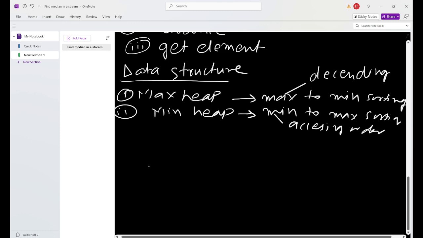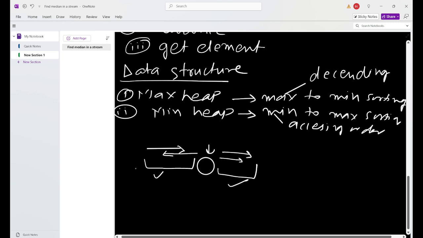Okay, so why do we need two heaps? Because you can see here multiple elements are present and we need to find the median, and the remaining elements are all in sorted order. From here to here this is in descending order, and from here to here this is in ascending order. That's why we need to take two heaps. We will store these elements in the max heap and these elements in the min heap, and the top elements of those heaps will give the median.